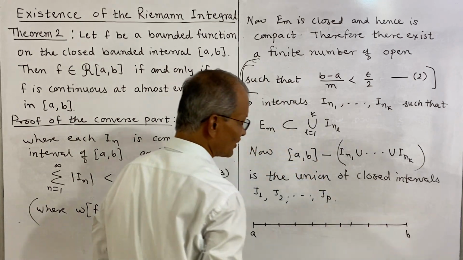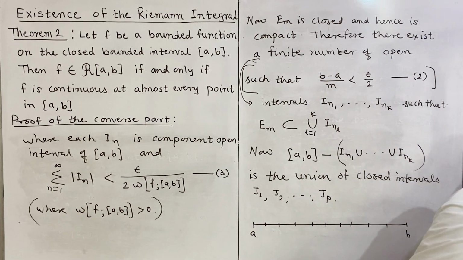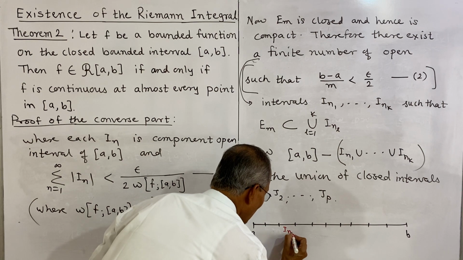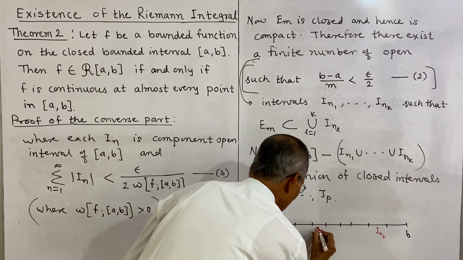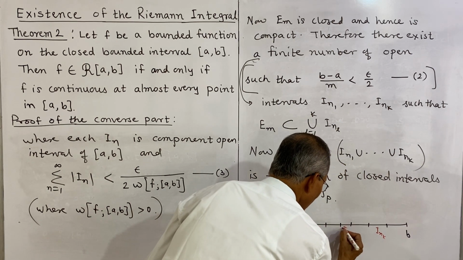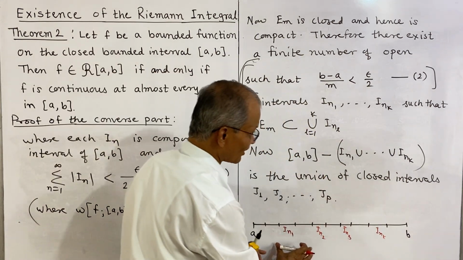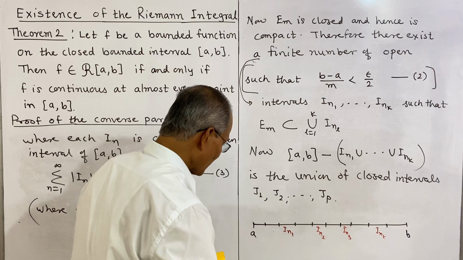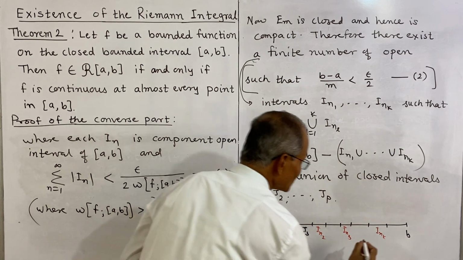In that, some component intervals are in1, in2, in3 and so on. And if we subtract this union of these intervals, the remaining will be j1, j2, j3, and the last is jp.